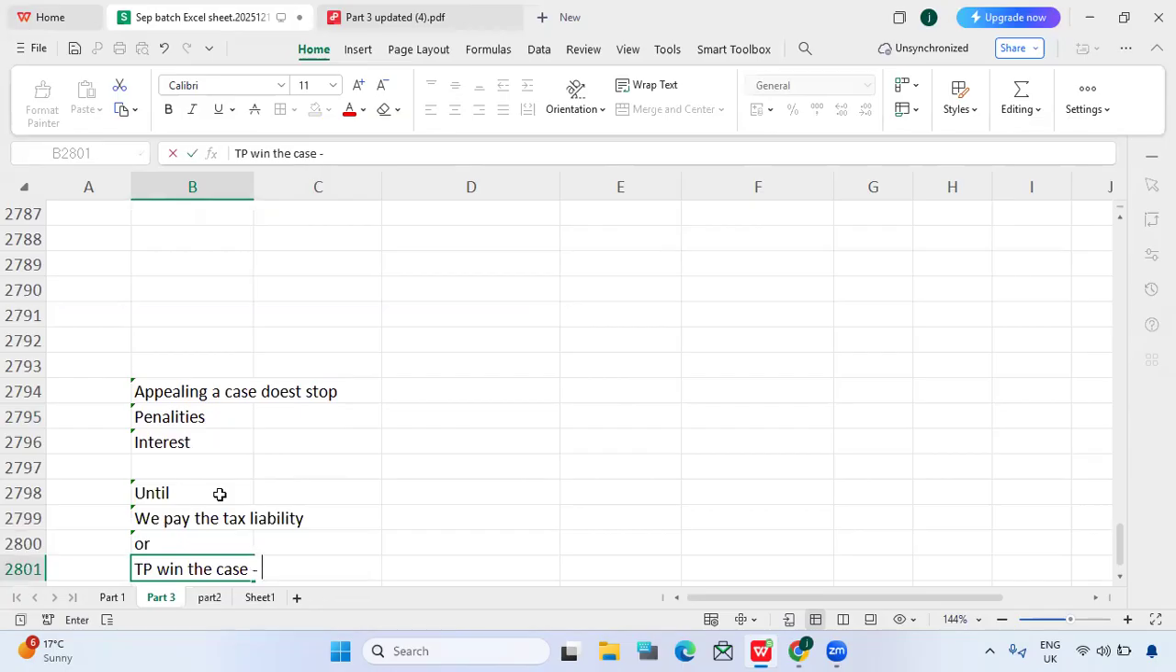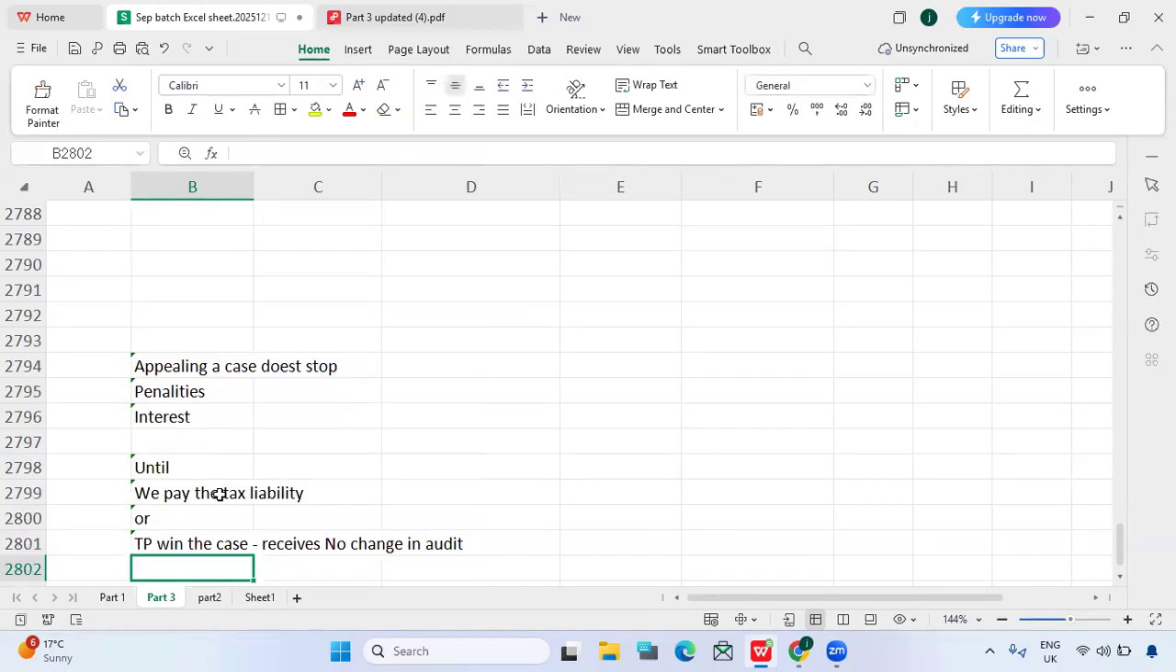then he will also receive one note, one statement from the IRS, which is no change in audit. No change in audit. So in that case, we no need to pay any tax liability. The interest and penalties will stop there itself, which means we no need to pay any interest and penalties. So this is very important.